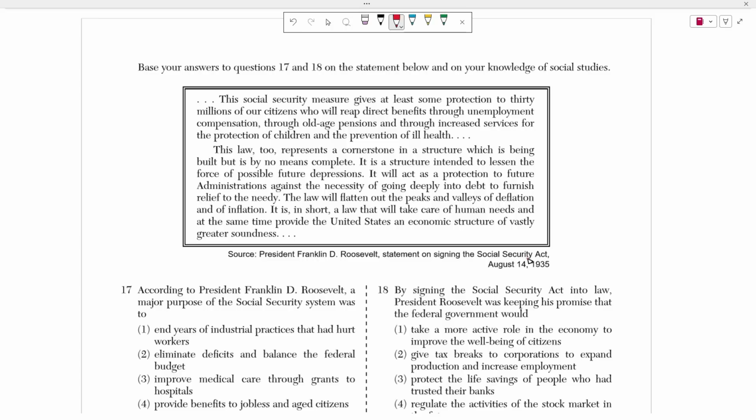This law, too, represents a cornerstone in a structure which is being built, but is by no means complete. It is a structure intended to lessen the forces of possible depressions. It will act as a protection for future administrations against the necessity of going deeply into debt to furnish the relief of the needy. The law will flatten out the peaks and valleys of deflation and inflation. It is, in short, a law that will take care of human needs and at the same time provide the United States with an economic structure of vastly greater soundness.